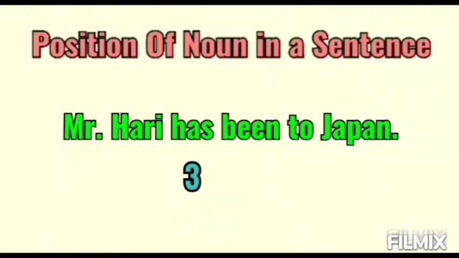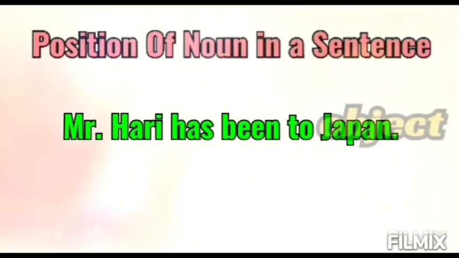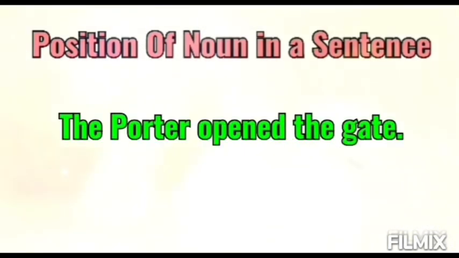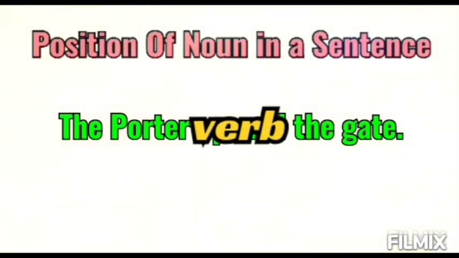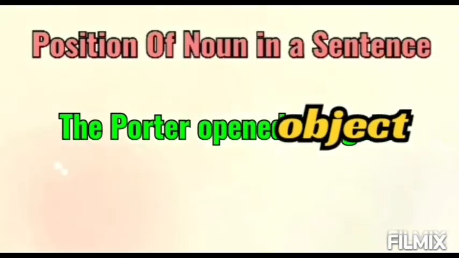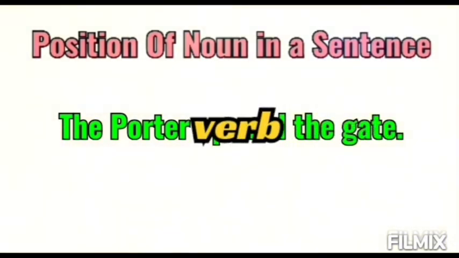Number 3, Mr. Hari has been to Japan. So Mr. Hari is the subject of this verb has been. And Japan is the object of this preposition to, right? The porter opened the gates. So the porter is the subject of this open. And what did the porter open? The gates. So the gate is the object of this verb open.